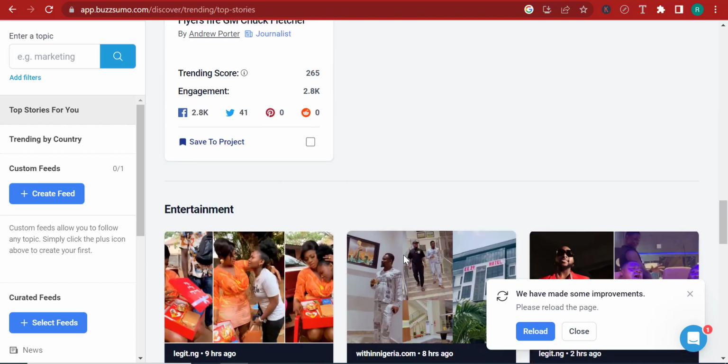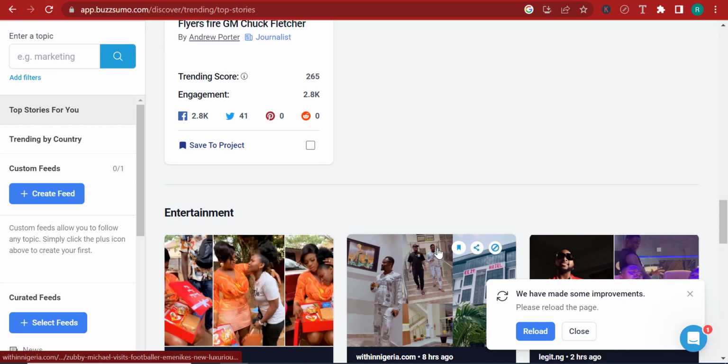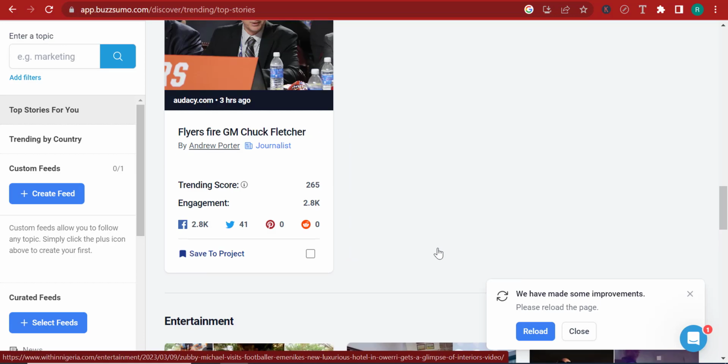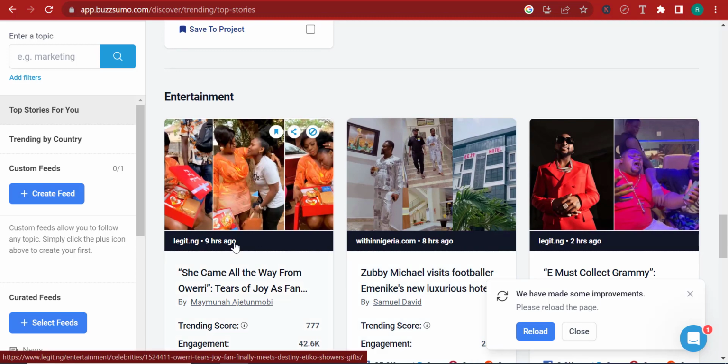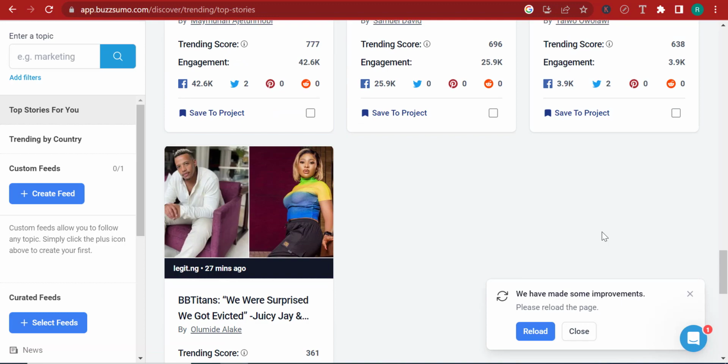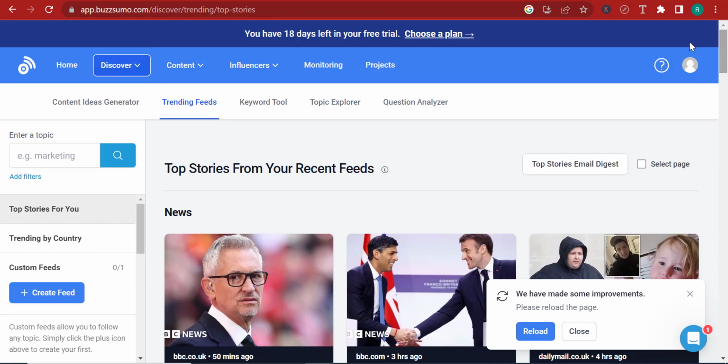Now, the beautiful thing about this is that this information is really, really recent. Okay, so this one, for example, was published 8 hours ago. This one 9 hours ago, 2 hours ago. So you can get the juiciest news very easily. But the issue here is, how do you filter this stuff, or how do you filter what you want?